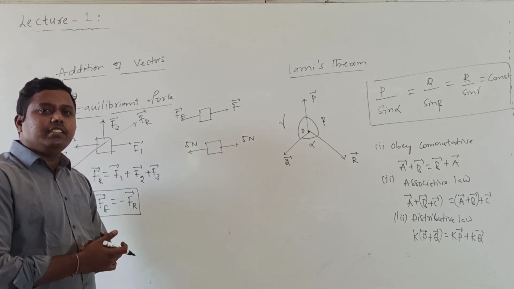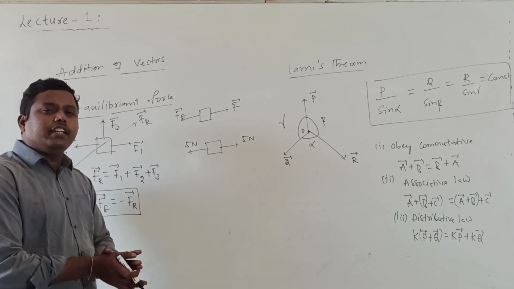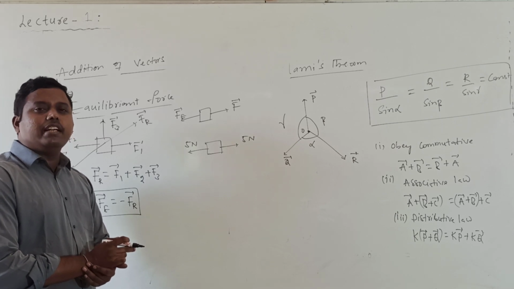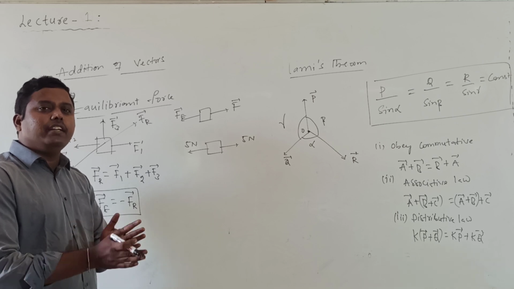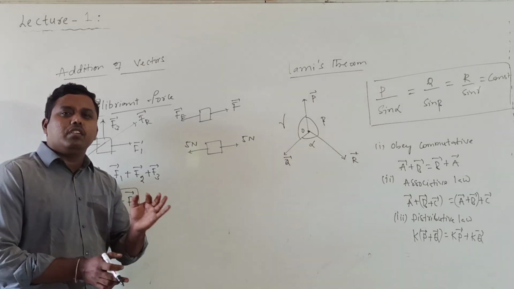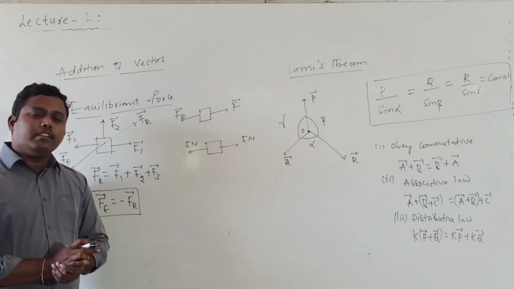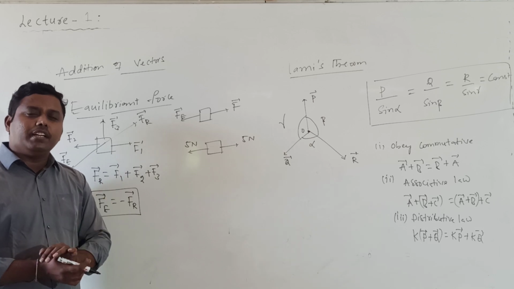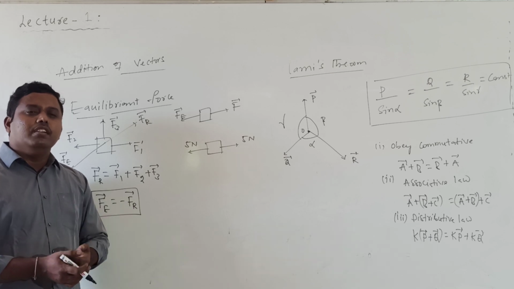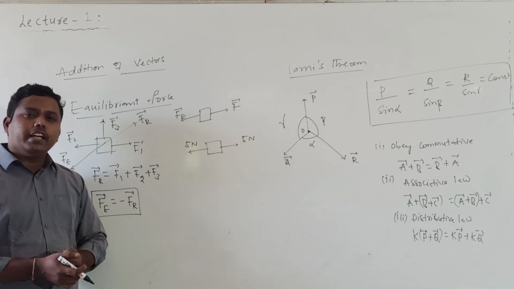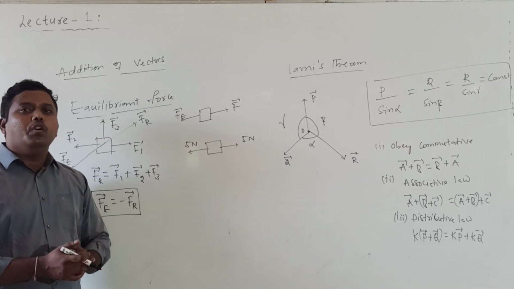After completion of vector addition, we will do vector subtraction. Vector subtraction can be done with the help of vector addition. So in the next class, I will discuss vector subtraction. Then we will see the applications of vector subtraction. The main important application of vector subtraction is relative velocity. So tomorrow we discuss the relative velocity concept, that is the motion of a boat in a river problem concept, and also rain and umbrella problems. Tomorrow's relative velocity concept is very important, and it is based on vector subtraction.